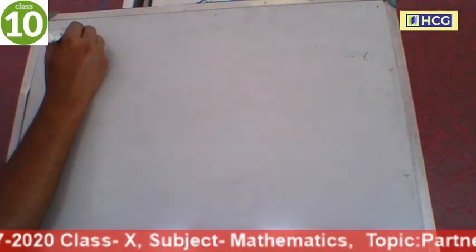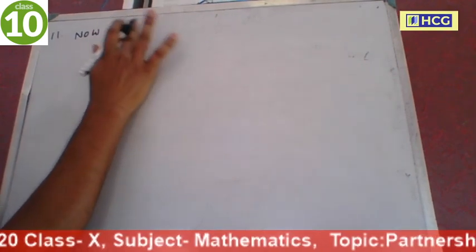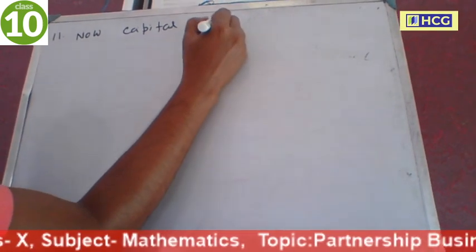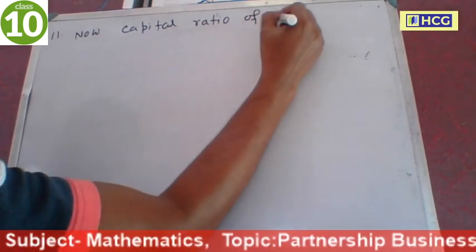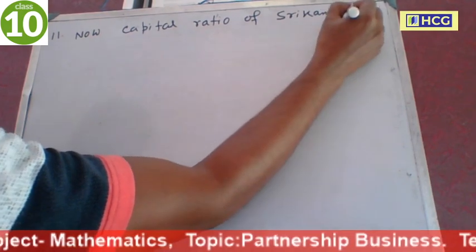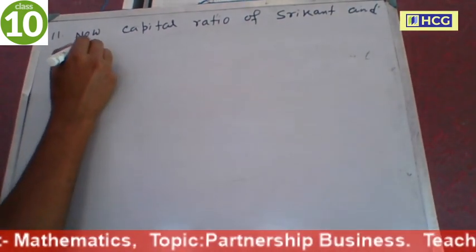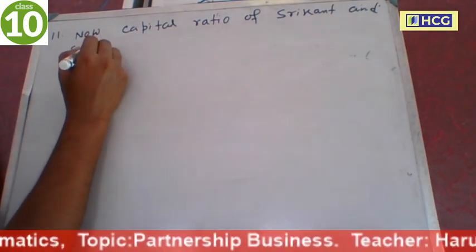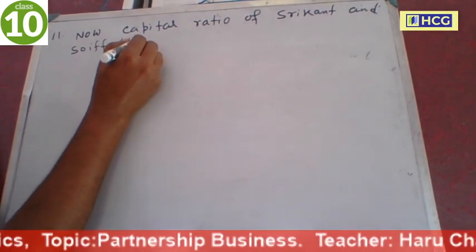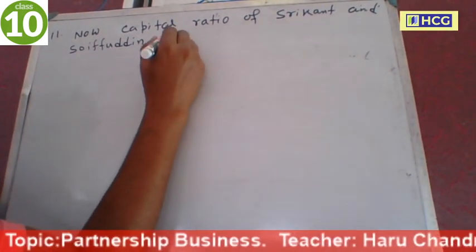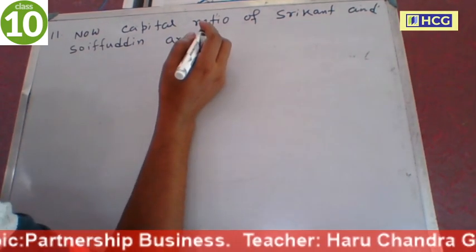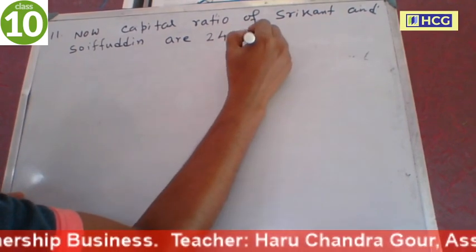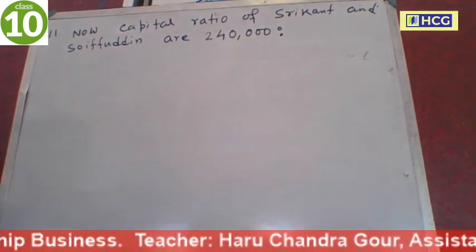Now the capital ratio of Srikanth and Soifuddin: the capital of Srikanth is 2,40,000 and the capital of Soifuddin is 3 lakh.